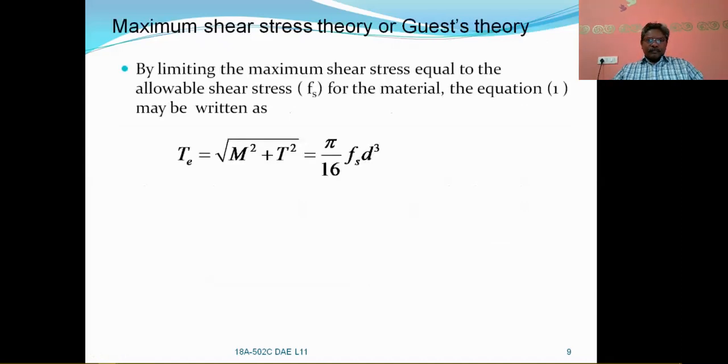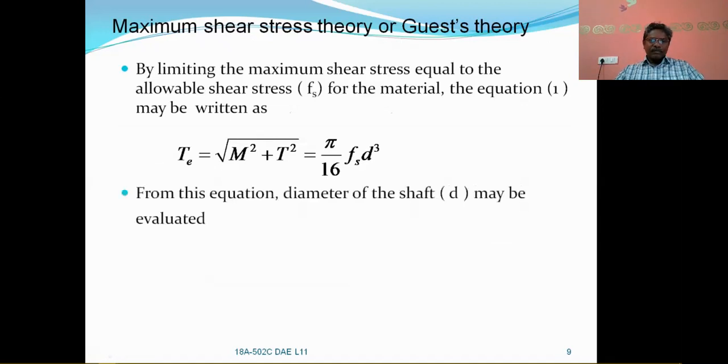Now, by limiting the maximum shear stress Fs maximum to the allowable shear stress Fs, the equation may be rewritten as Te equal to under root of M square plus T square is equal to pi by 16 Fs d cube. So from this equation, you can calculate the diameter of the shaft.